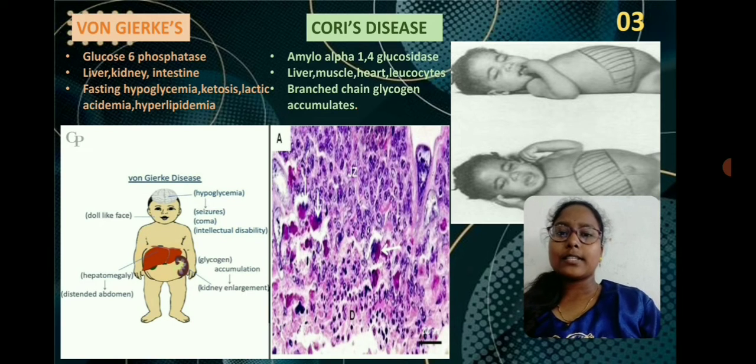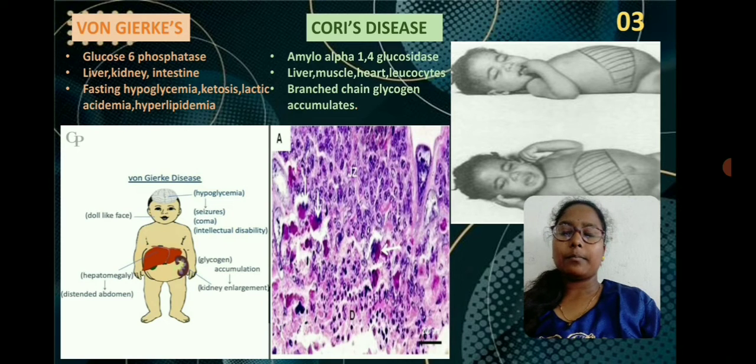Lactic acidemia means the accumulation of lactic acid in our body. As there is no conversion of glucose, the glucose cannot get into the glycolysis cycle and there will be no conversion of lactic acid again. So, the lactic acid accumulates in our body.